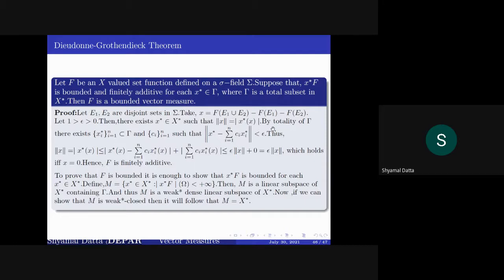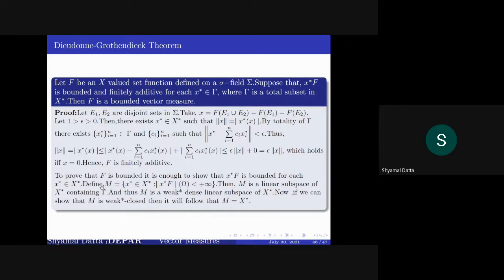And again, by totality of this set gamma, you can find a member within this epsilon distance. Then you can show that norm of x is less than or equal to epsilon times norm of x, which is possible if and only if x is 0. So f is finitely additive. And it only remains to show that f is bounded.